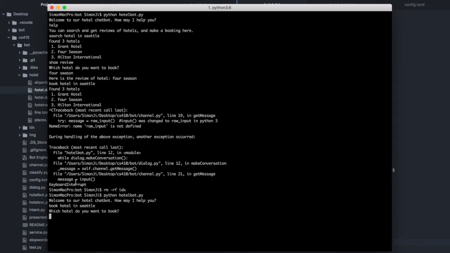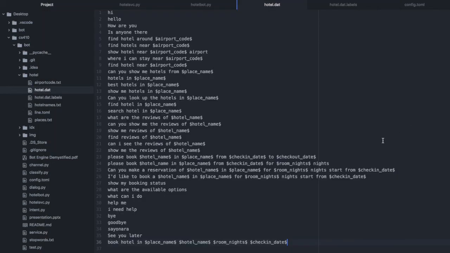Okay, this bot application asks me to give the hotel name. Let's say I want to book Four Seasons. It continues to prompt me to ask for other information because we defined some other information here, like room nights,